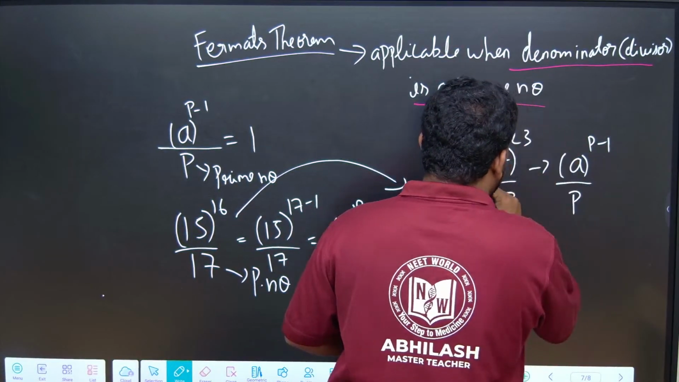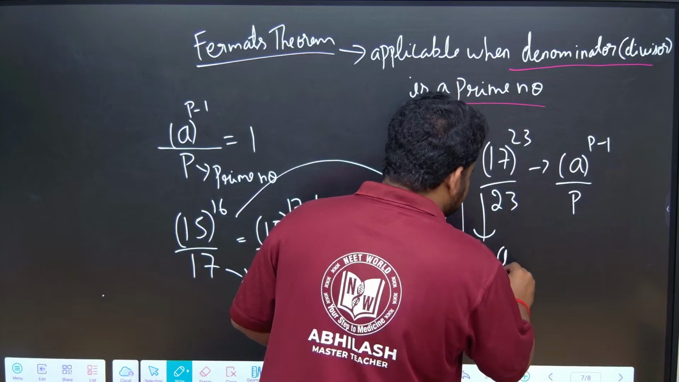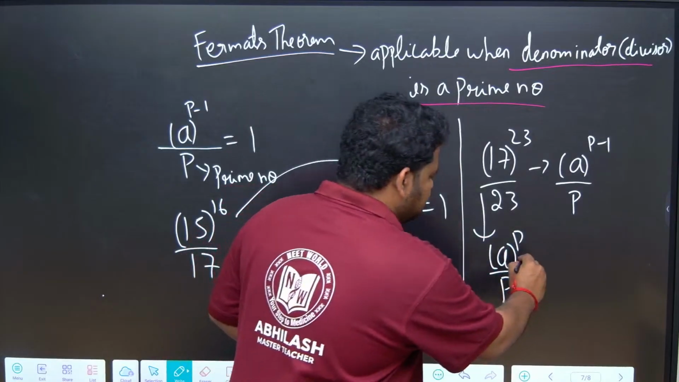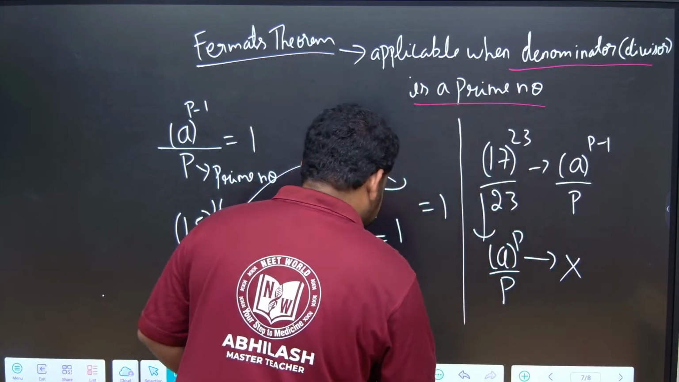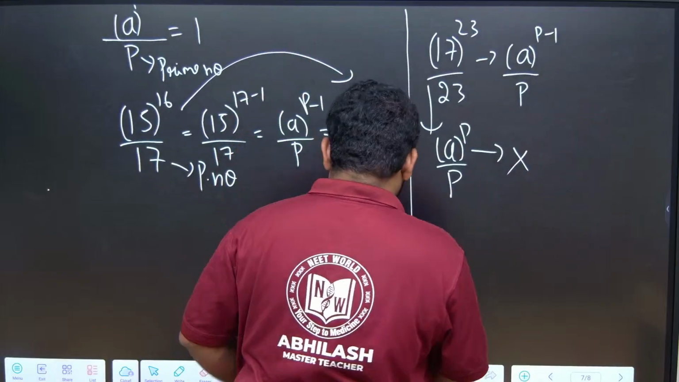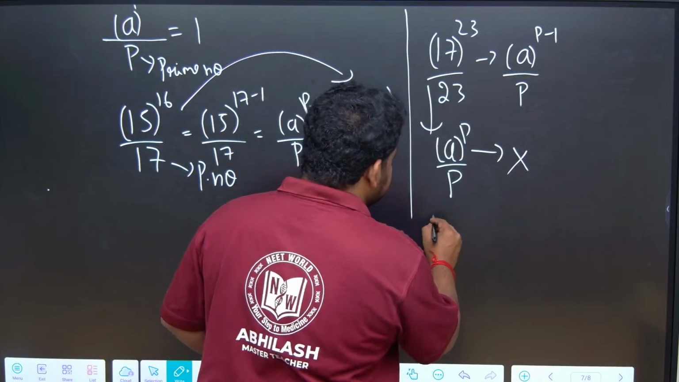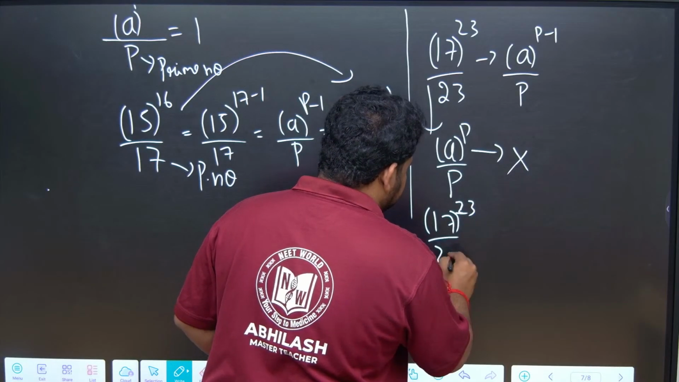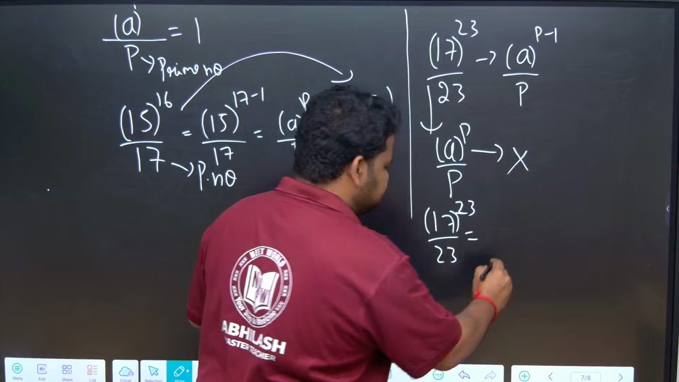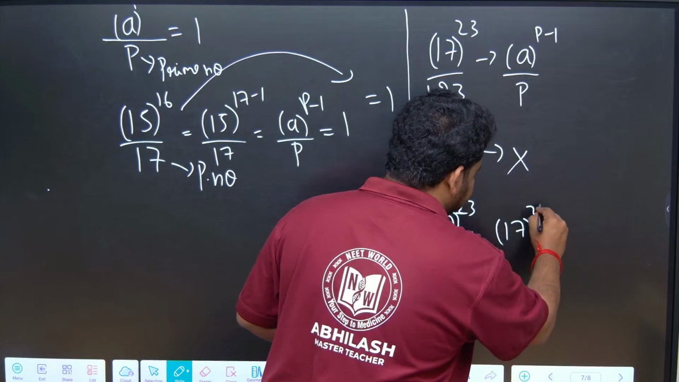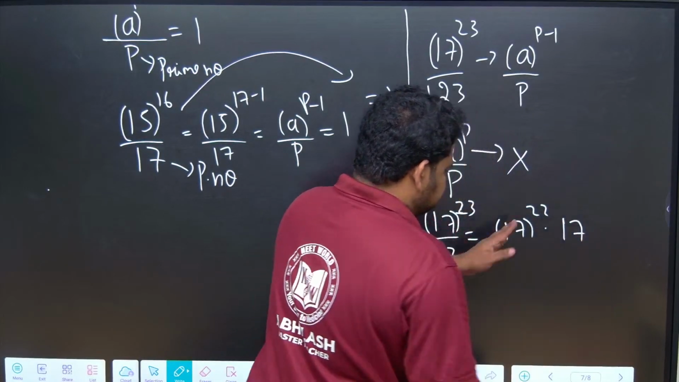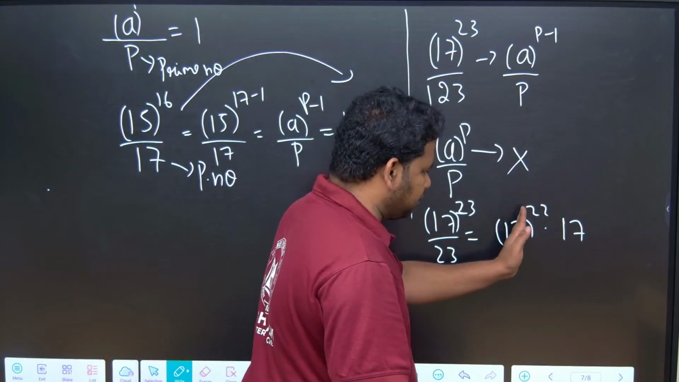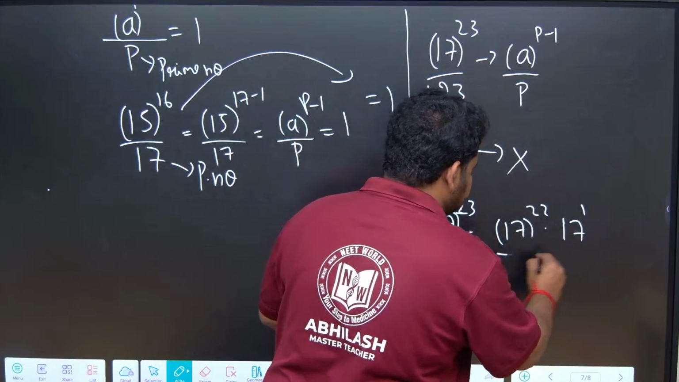But here this is of which form? This is of the form a to the power of p by p. Can we apply Fermat's theorem here directly? No, directly we cannot apply. So what can we do here? We can modify this. 17 to the power of 23 by 23 can be split into two parts: 17 to the power of 22 into 17. Since a to the power of m into a to the power of n is a to the power of m plus n, this is 17 to the power of 22 into 17, divided by 23.